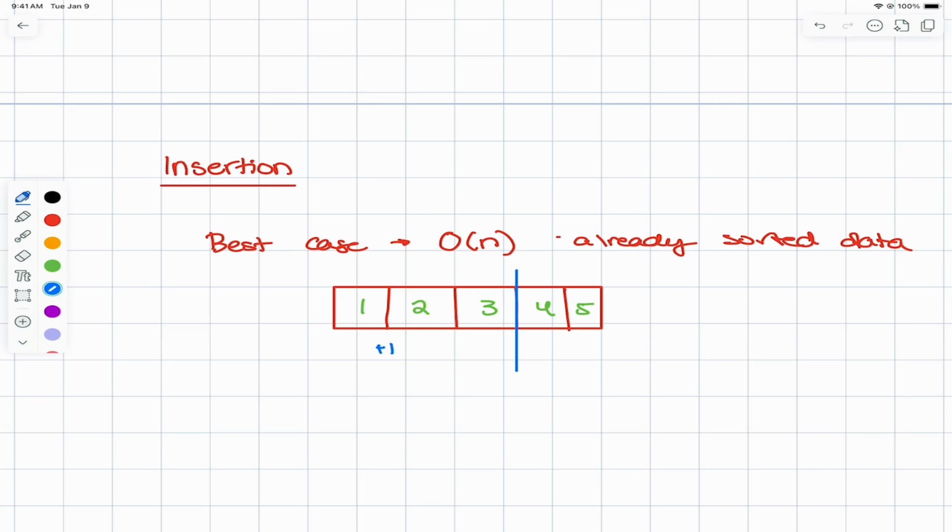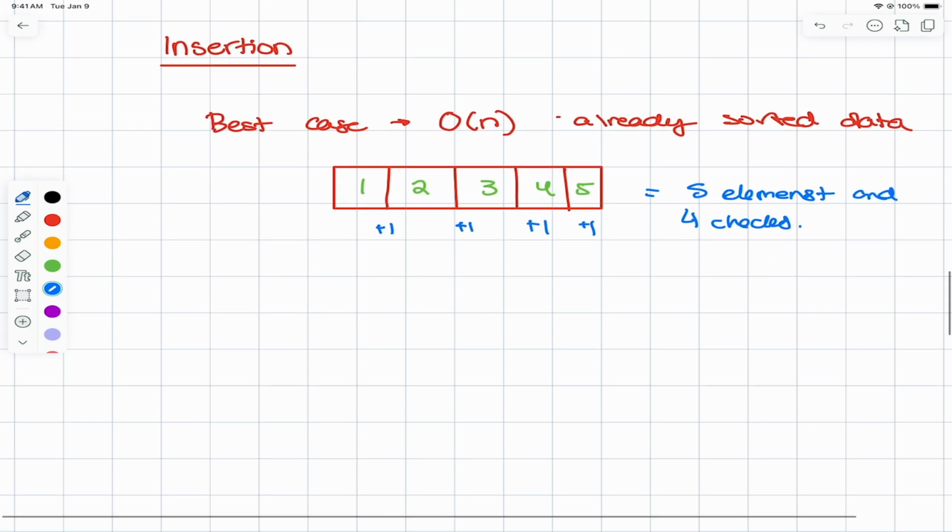When we moved here, we found that we are also in the right position, plus one check, but no shifting required. And then we did that here, and we did that here. So we did that two more times with plus one checks, with no shifting required at any point in time. So where does this land us? This lands us with 5 elements and 4 checks. So an already sorted or nearly sorted array allows us to get really close to that O of n, right? We don't have any shifts to do. Zero shifts occurred. So our best case for insertion sort is O of n.